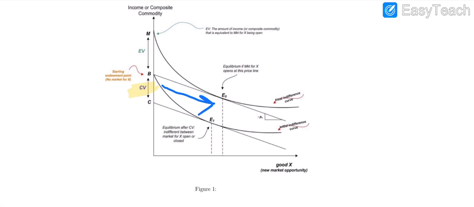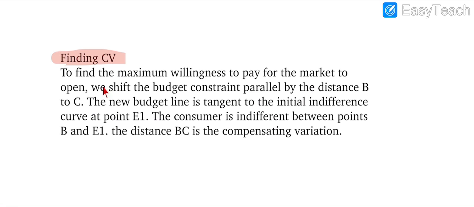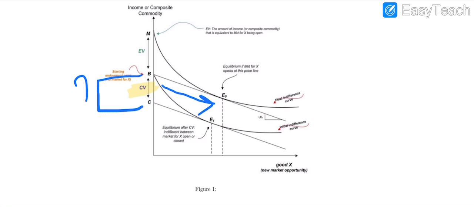You see in the diagram how we can find this portion. This is the main question: how can we find it? Here, for the maximum willingness to pay for the market to open, we shift the budget constraint parallel by distance B to C, and the new budget line is tangent to the initial indifference curve at point E1.